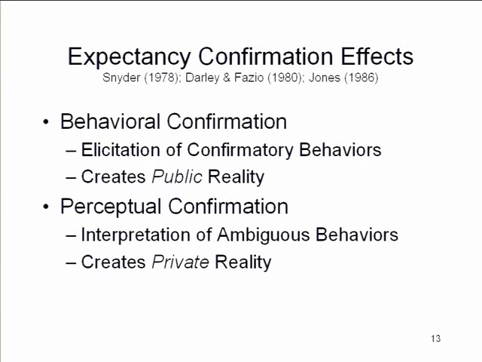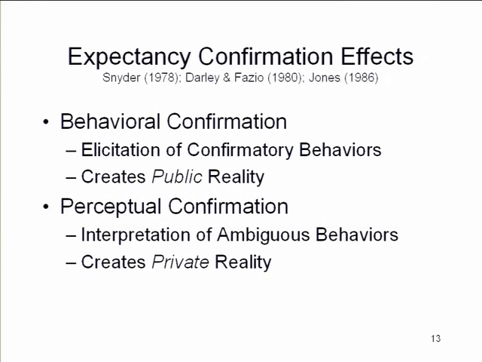But we now know that there's a whole set of so-called expectancy confirmation effects, where perceivers who have an expectancy about the world they're going to perceive act either overtly through their behavior or covertly through their mental processes to bring that world in line with their expectations. So in behavioral confirmation, we can elicit from other people actual behavior that confirms our expectations of them. So we're creating a public reality. If I treat somebody in such a way as to confirm my expectation of them, that behavior that they display that confirms my expectation is something everybody else can see too.